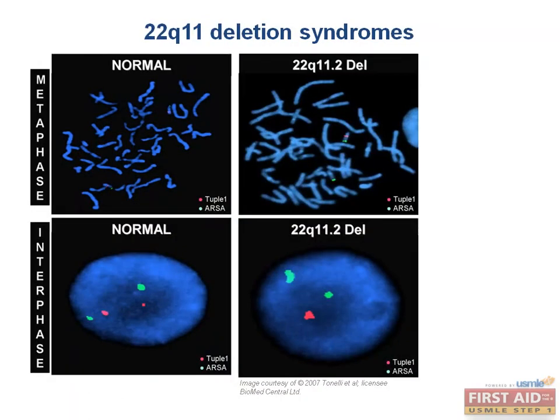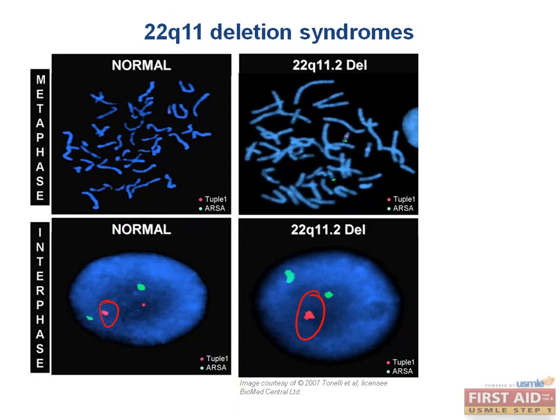Speaking of FISH, as I told you in the genetics section, it can also be used to diagnose 22q11 deletion syndromes. As a review, on the left here are normal cell nuclei with probes of different chromosomal regions, and the red probe is for the region of 22q11. This is why you only see one red spot on the right instead of two, because the right is showing patients with the deletion in this region.